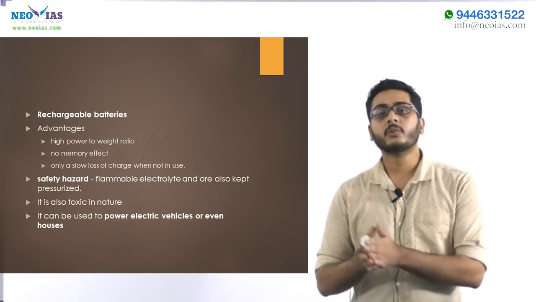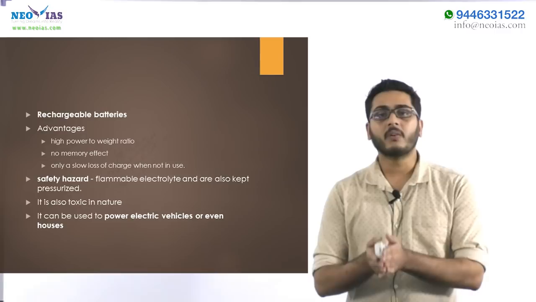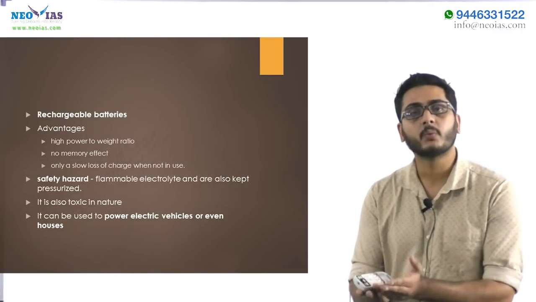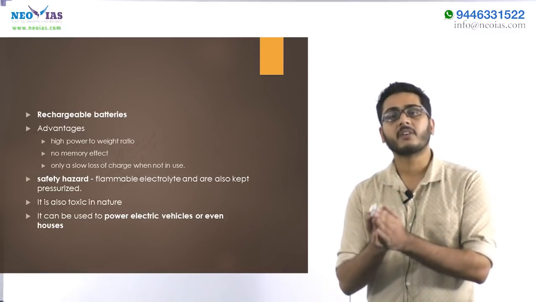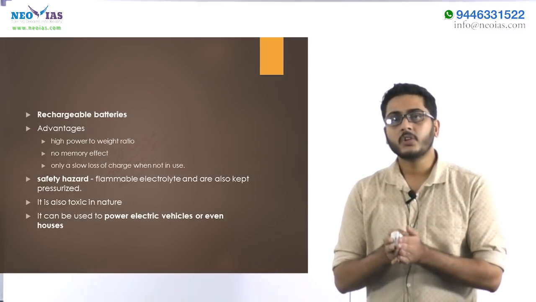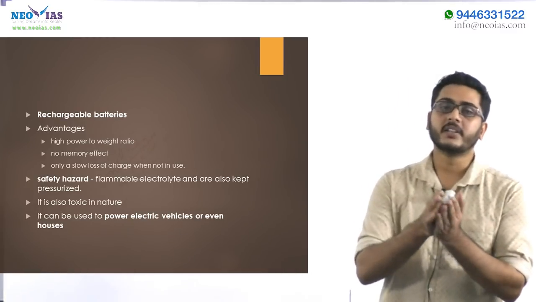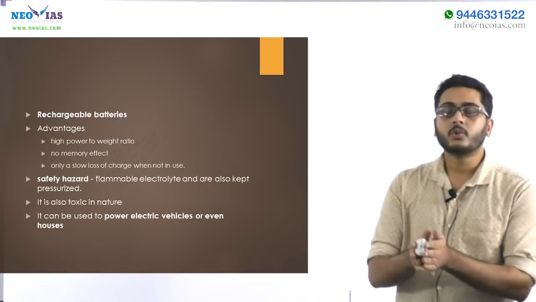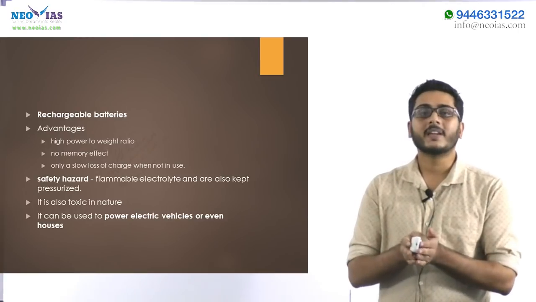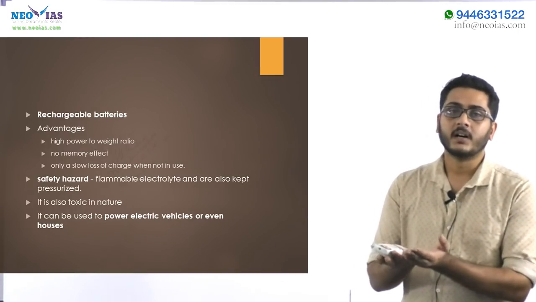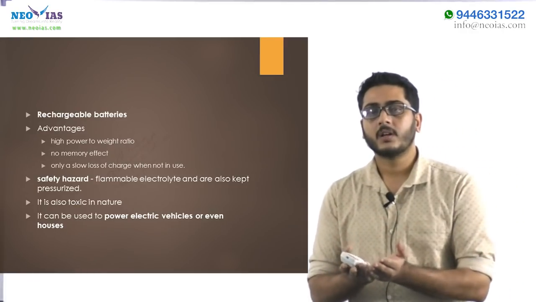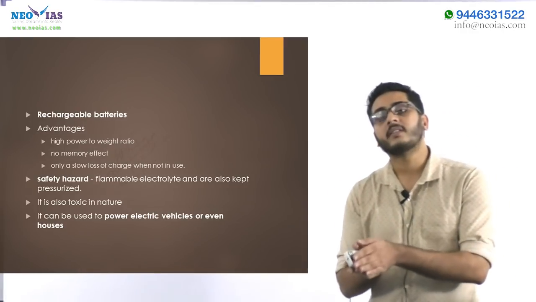So ISRO is using this lithium-ion battery to power its satellites. Recently, ISRO has signed an agreement with Bharat Heavy Electricals to transfer the technology they use in order to make it available for the public. So lithium-ion battery can be used in powering vehicles or powering a home, a house, a village, etc. That's all. Hope now you can answer the question.